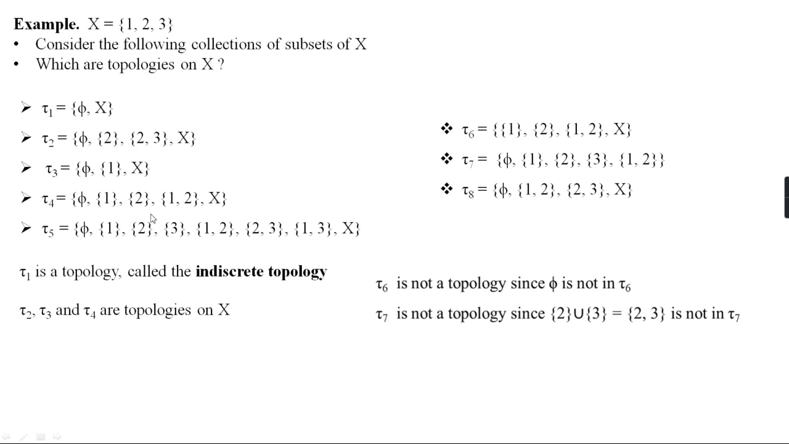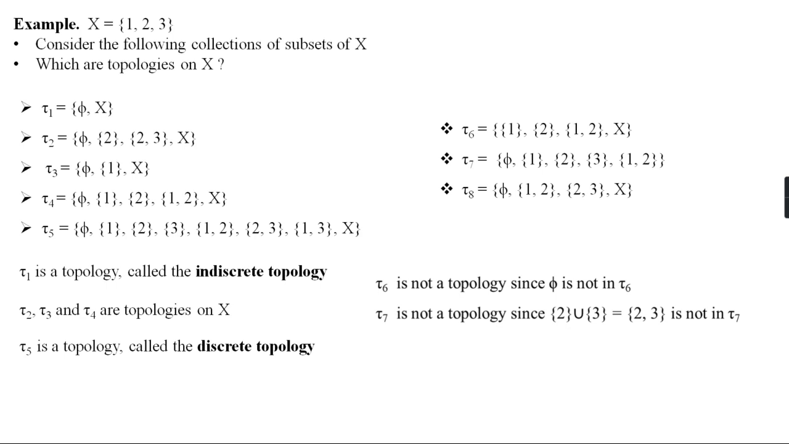Again, the union of {1} and {2} is {1, 2}, that is in tau 4. {2} and {1, 2} union is {1, 2}, that is in tau 4. {1} and {1, 2} is in tau 4. Then the union of all these three sets together, we get {1, 2}, that is also in tau 4. So clearly this is also a topology on X. And again tau 5, that is something special, which is called the discrete topology defined on X.